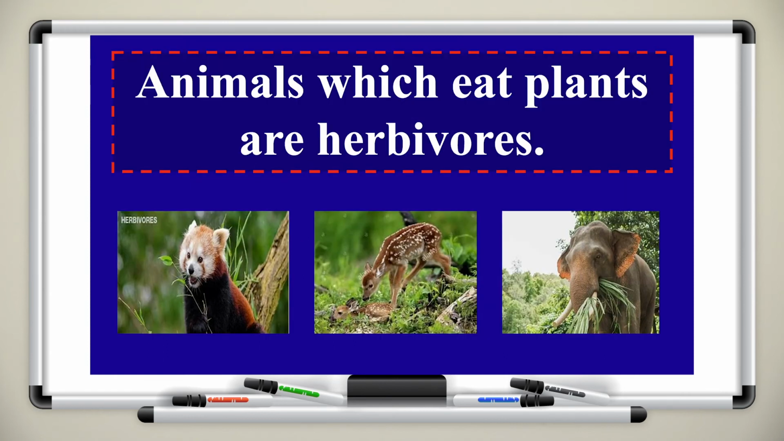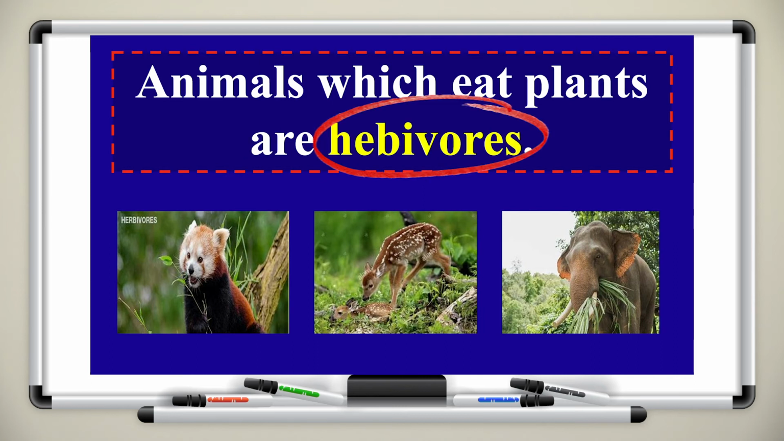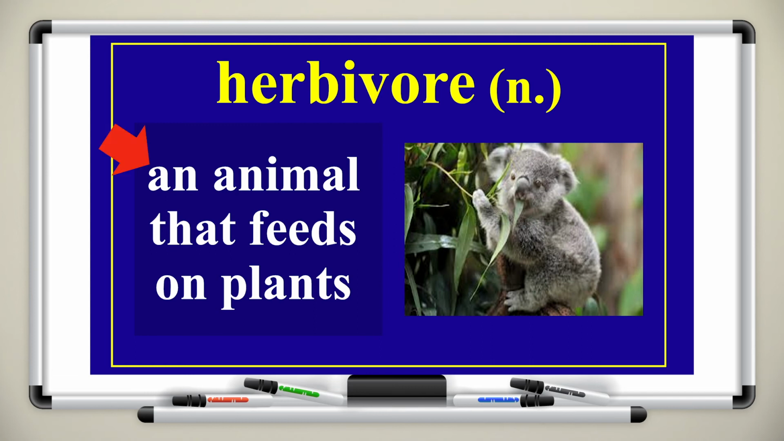Now we come to different types of animals. We have animals that eat meat, that are called carnivores. And there are other types of animals that eat herbs or plants. These types of animals which eat plants are called herbivores. Herbivore is a noun, and it means an animal that feeds on plants.